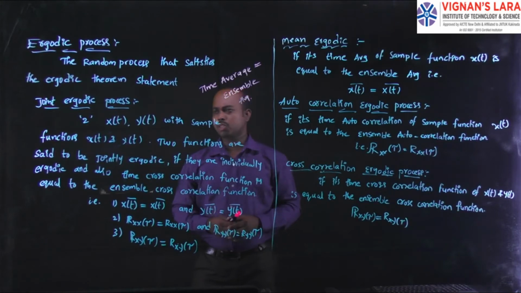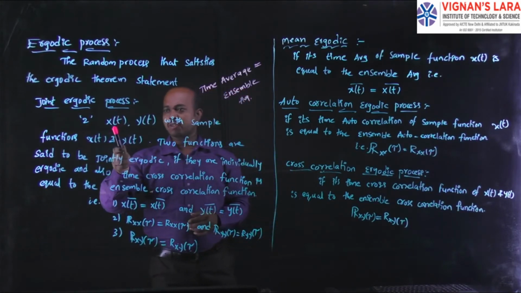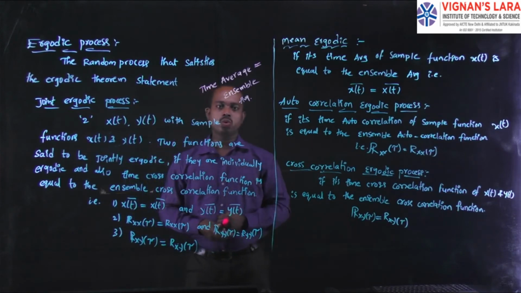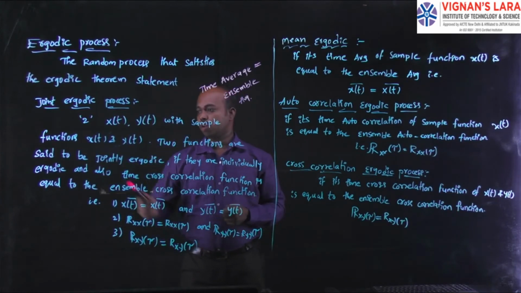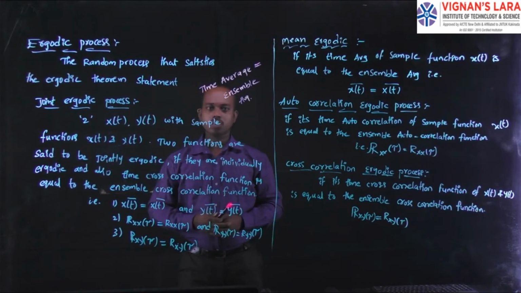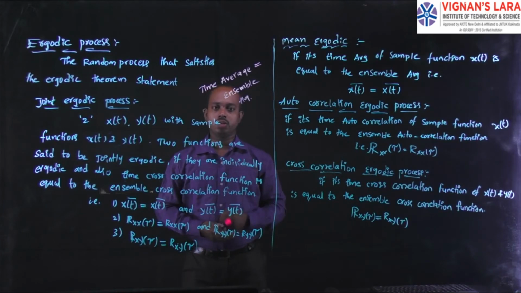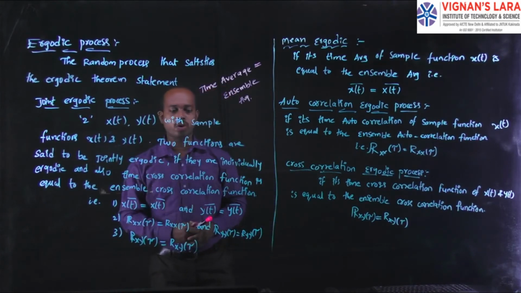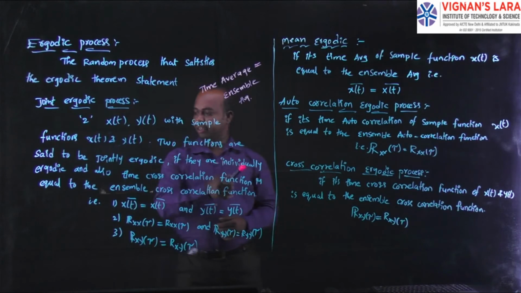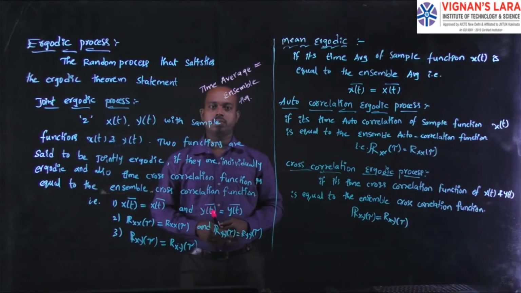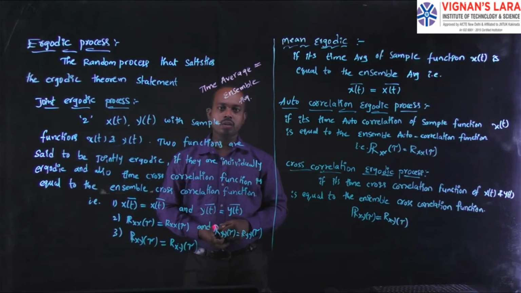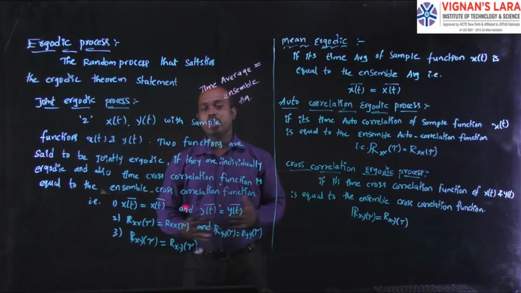Here the difference is we can consider the random processes capital X of t and Y of t, and for their sample functions you need to consider the smaller values x of t and y of t. The two functions are said to be jointly ergodic if they are individually ergodic. If they are individually ergodic, we can simply say that they are jointly ergodic.